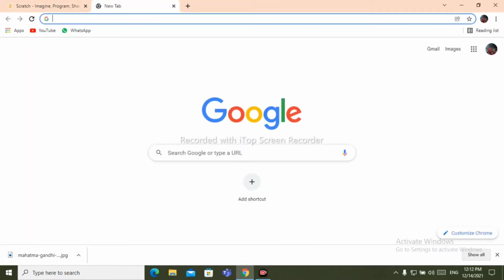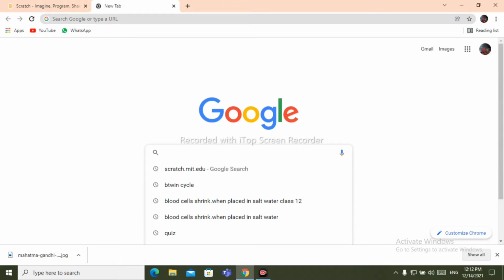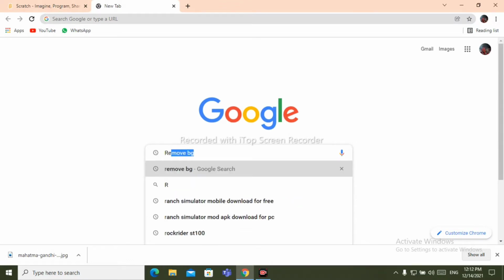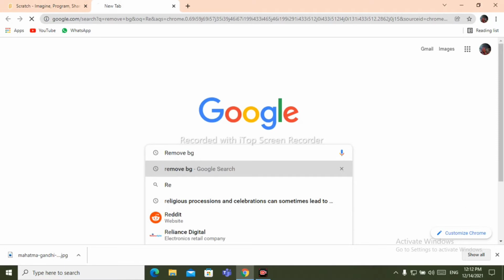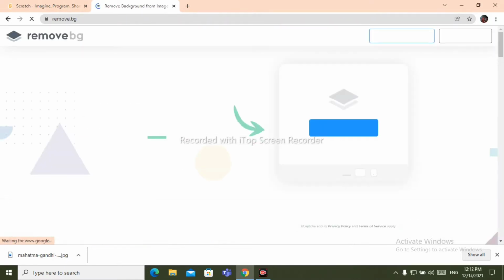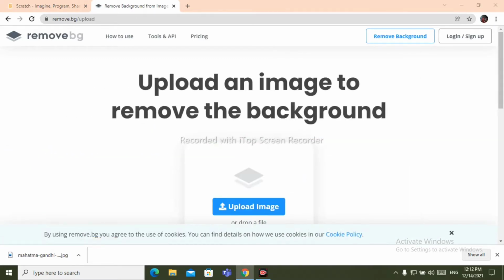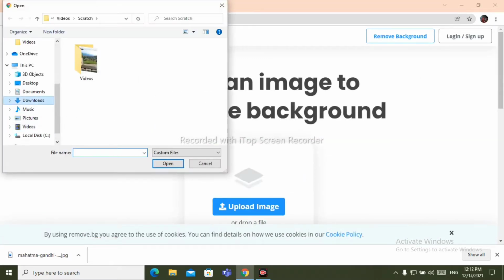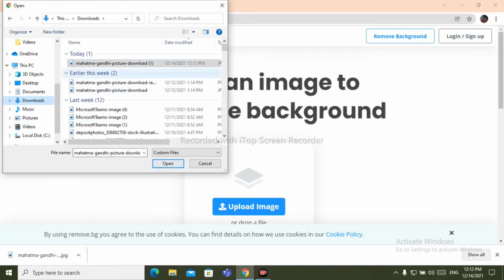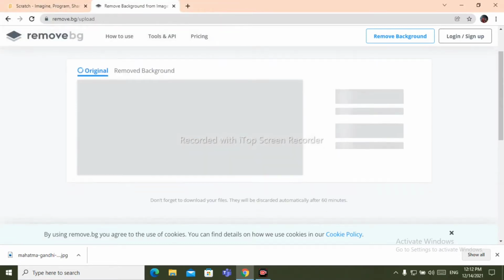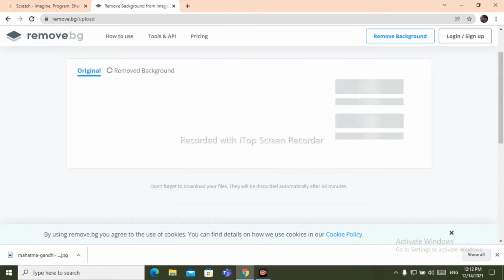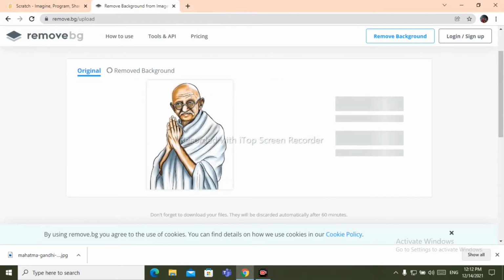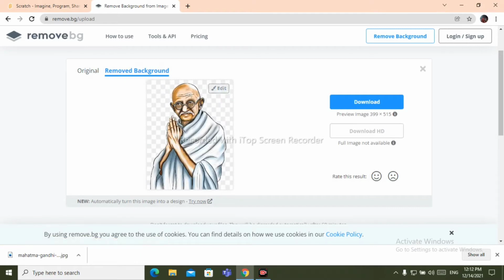Now open a new tab, type there removebg.com, then open it. Then upload that image here from the downloads or wherever you have saved it. Here it has removed the background. Now click on download.